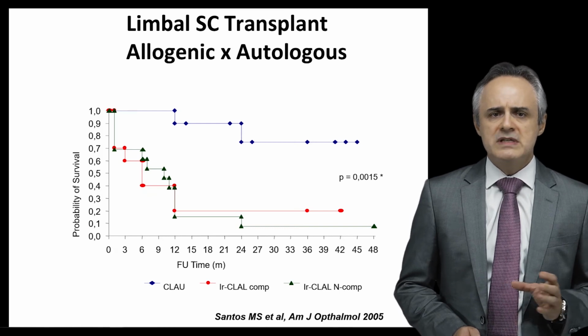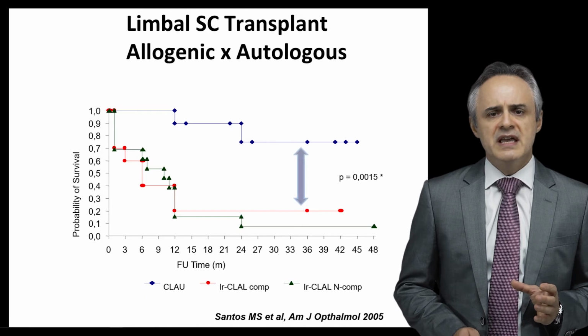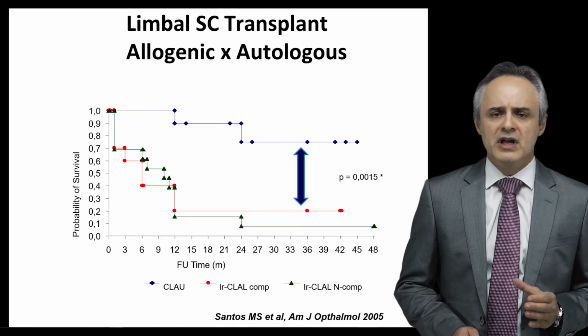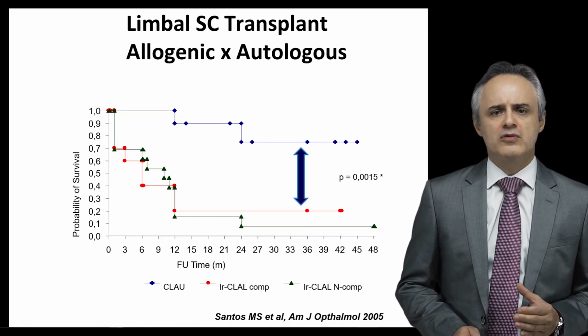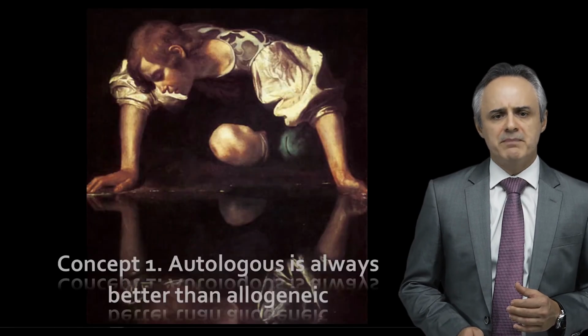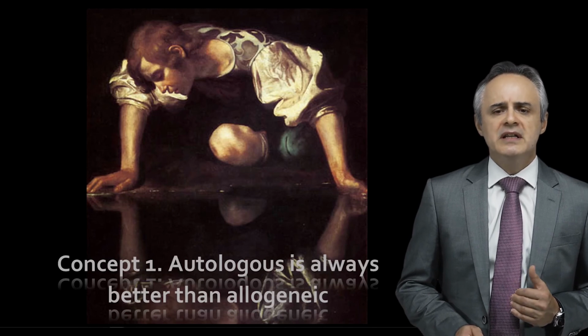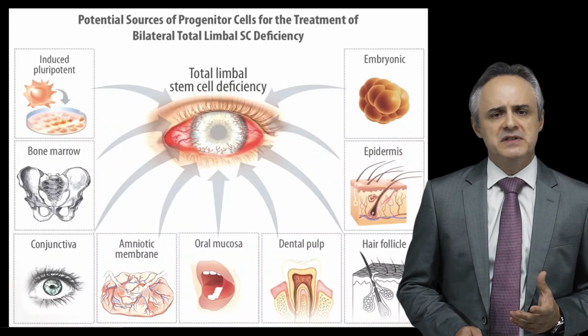The problem with this type of allogenic procedure is the long-term follow-up. So when you compare with autologous procedures, you can have a limitation of the follow-up result. And that's why autologous tissue can be considered.